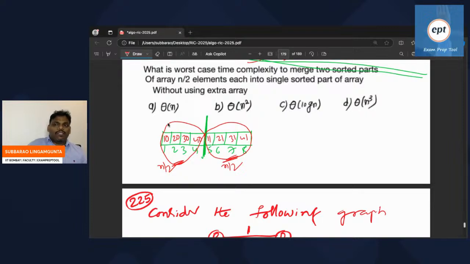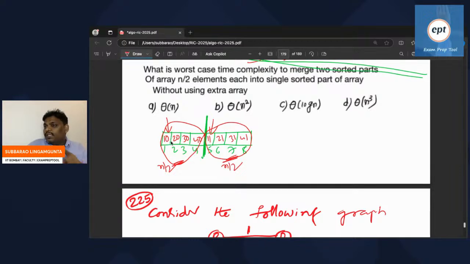See how the merge algorithm works. Compare both the first elements. Whoever is smaller, take that person and keep them in another array. Whoever is smaller is the winner. Keep that person in the resultant array. One more array. That is the normal merge algorithm.